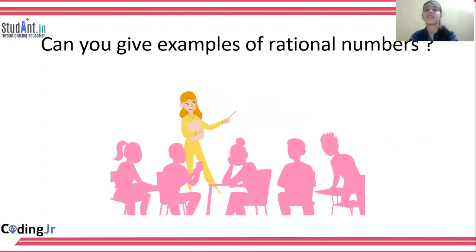And till now, we have learned about the number system. What is the number line? We have related the hopscotch game with the number line, right? We have studied natural numbers. We have studied whole numbers. We have studied what the integers are. We have studied that there are also certain numbers apart from the integers. Those are your rational numbers, right? So I hope I have been clear.